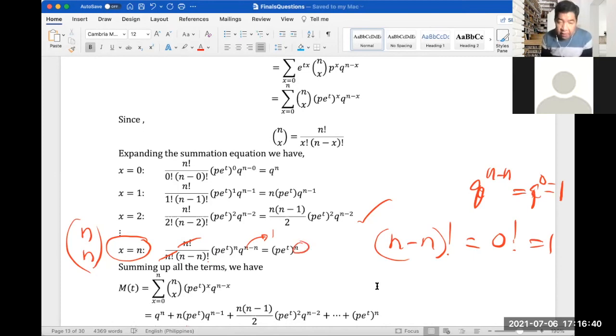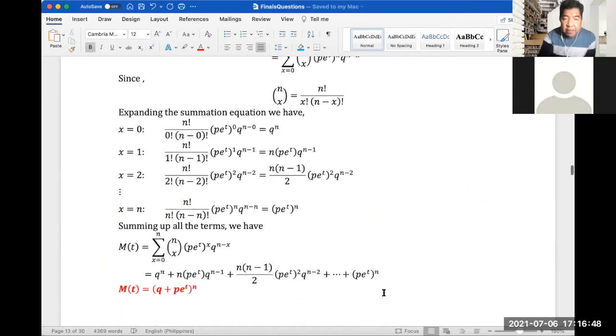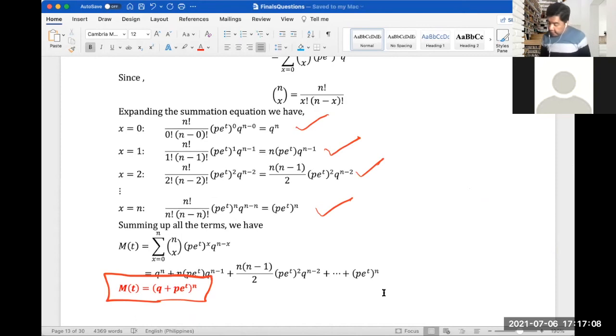So let's sum this up. If we sum up, M of t is equal to, of course, the first term, the second term, the third term, and the last term. We notice that this is an expansion raised to the n of q plus p e to the t, right? So for this particular question, 2 actually got it correctly. So 2 out of 14 got it right.